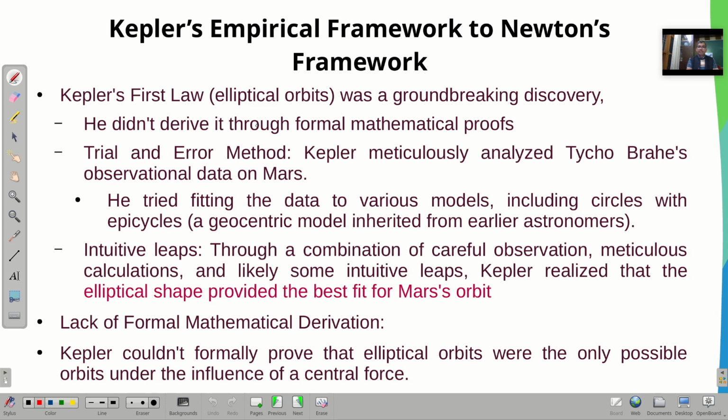Through careful observation, meticulous calculation, and likely some intuitive leaps, Kepler realized that the elliptical shape provided the best fit to the orbit of Mars. But there was a lack of mathematical derivation. Kepler couldn't formally prove that elliptical orbits were the only possible orbits under the influence of a central force.